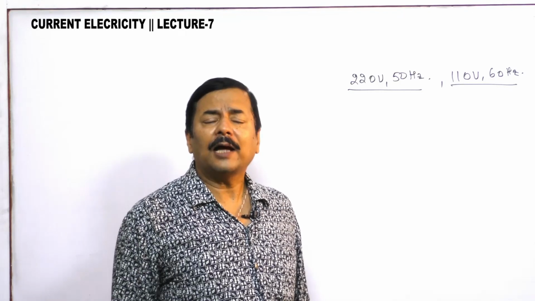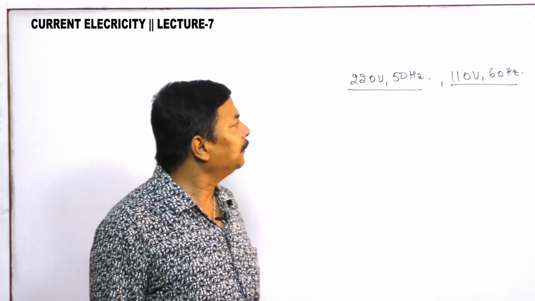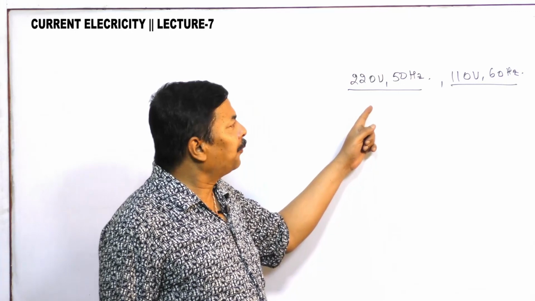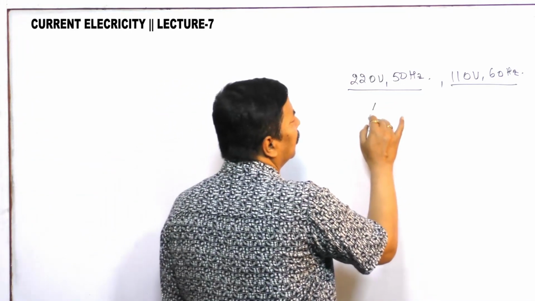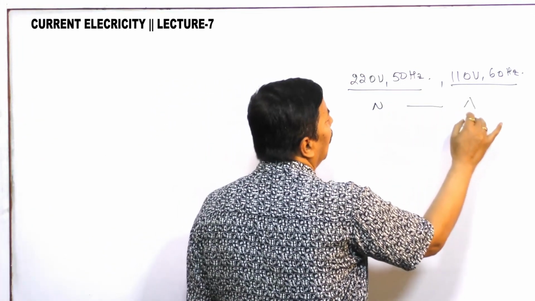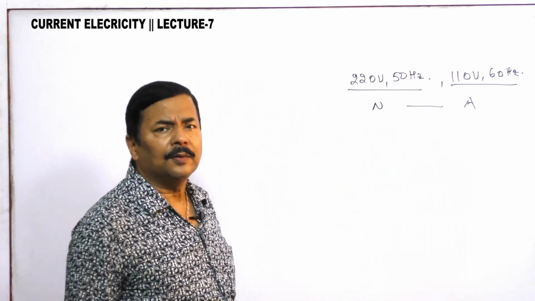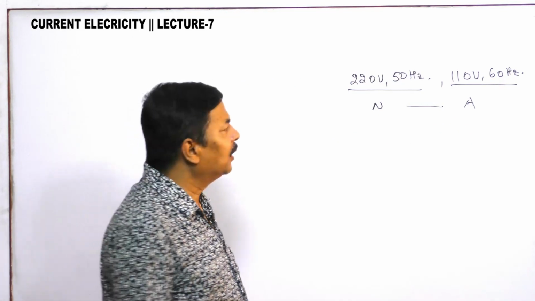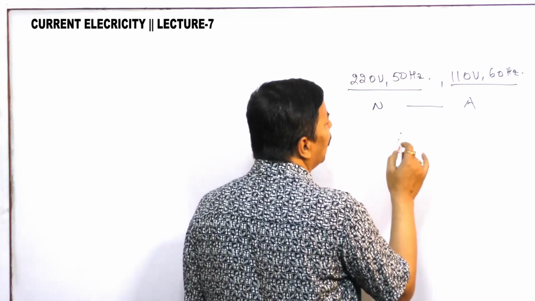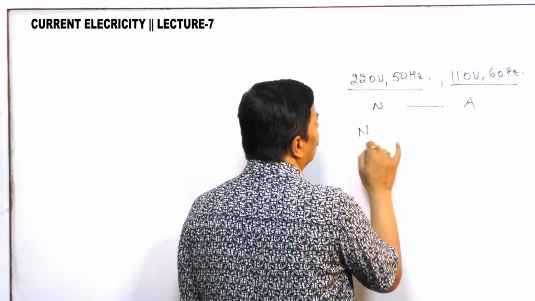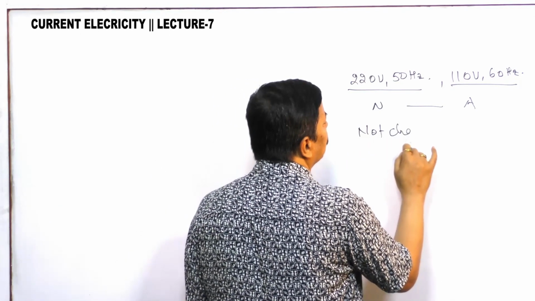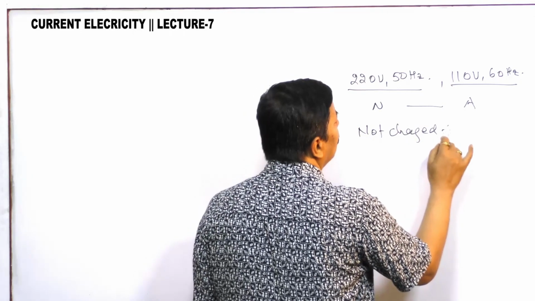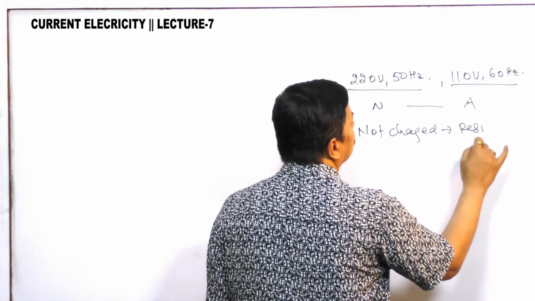So in this situation, if you go from Nepal to America, what is not going to change? The thing that is not going to change is your resistor.